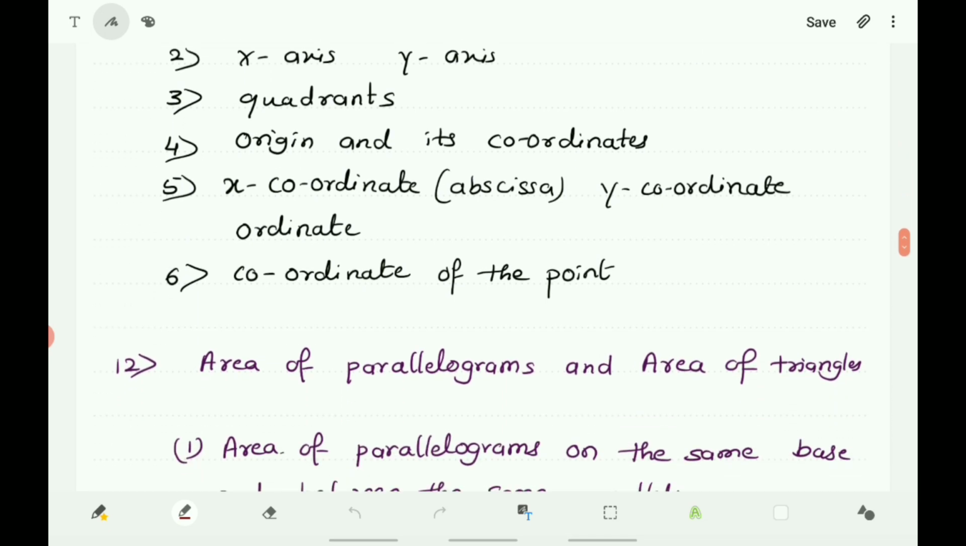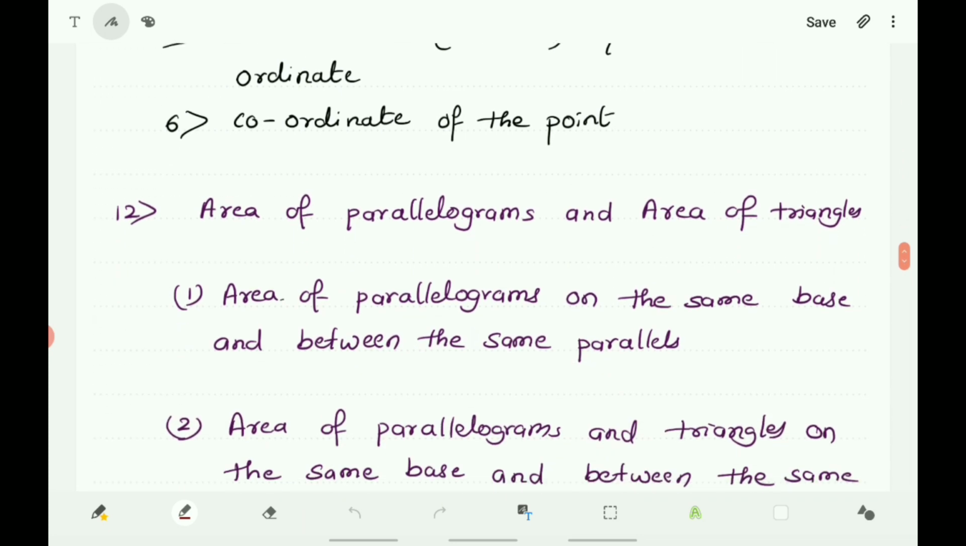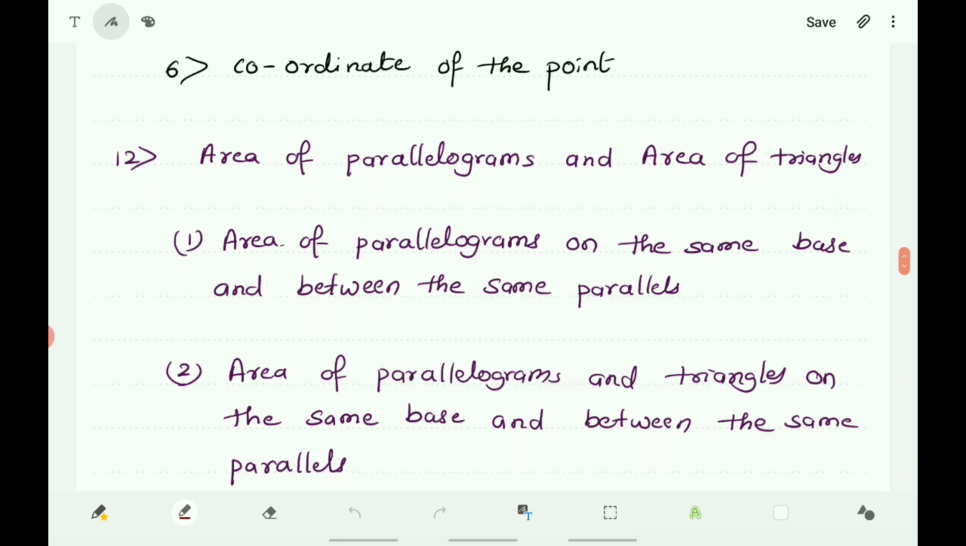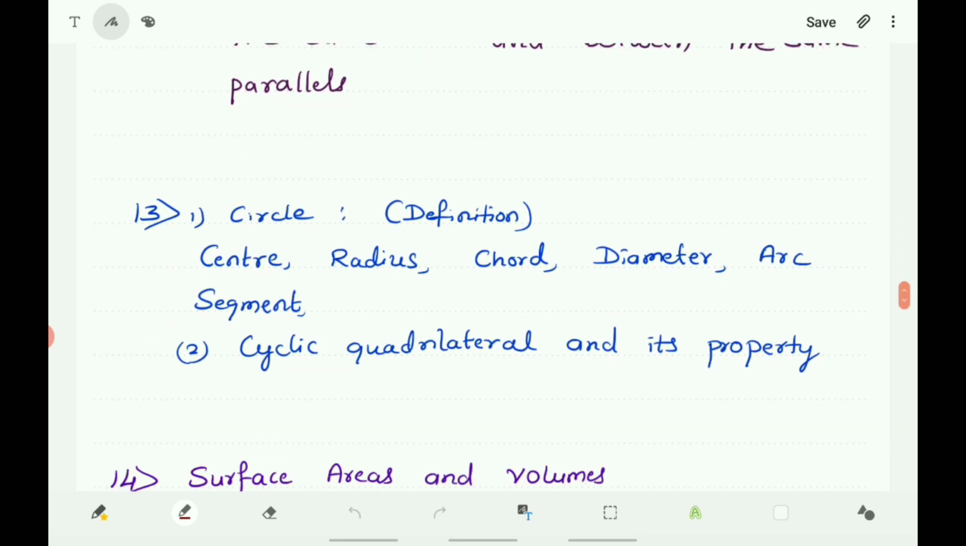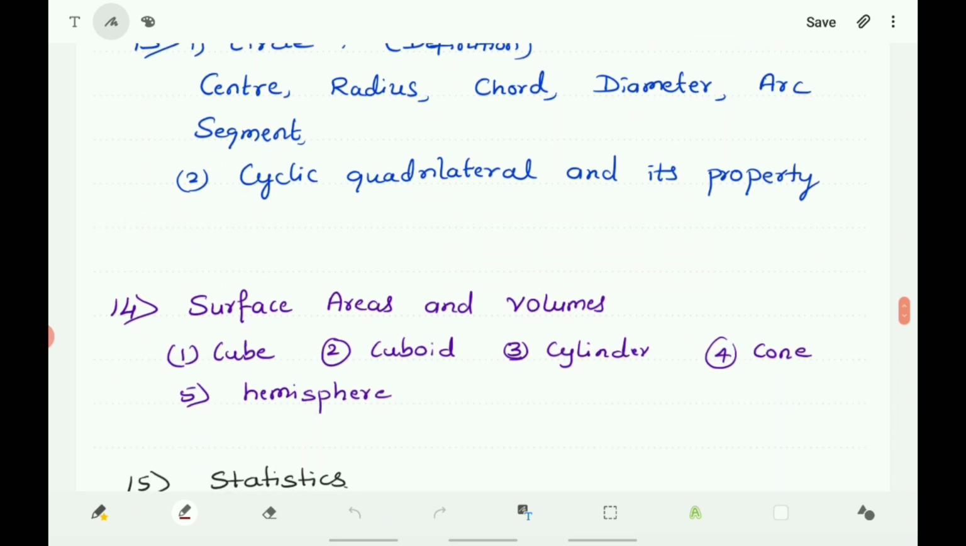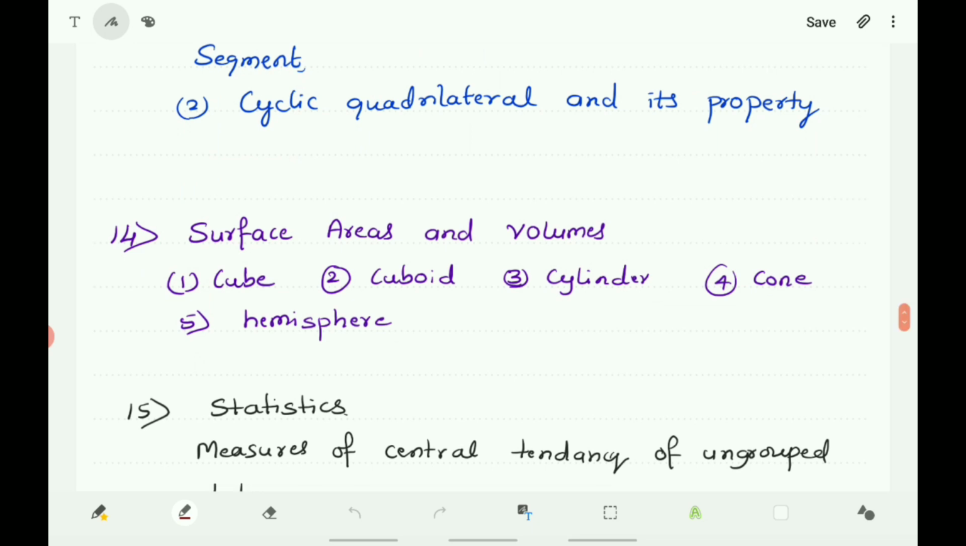Next, area of parallelograms and area of triangles. Area of parallelograms on the same base and between the same parallels. Area of parallelograms and triangles on the same base and between the same parallels. Circle, definition of the circle and also definitions of center, radius, chord, diameter, arc, segment, etc. Cyclic quadrilateral, definition and its property. Surface areas and volumes of cube, cuboid, cylinder, cone, hemisphere.